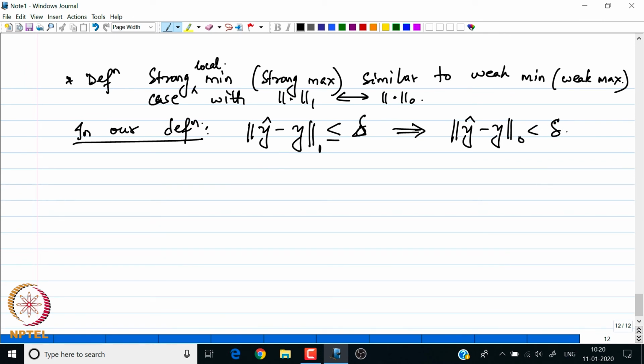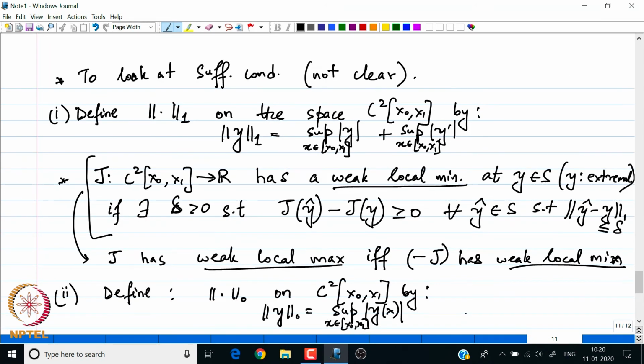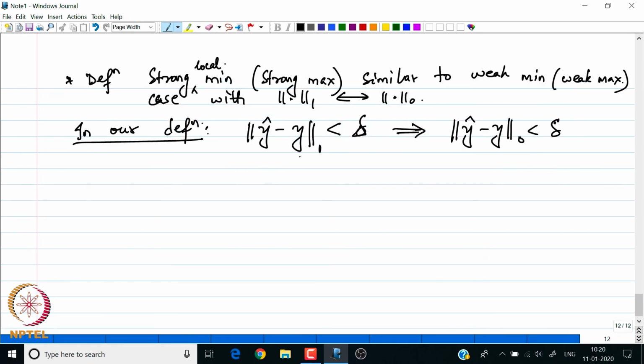This is a strict inequality here. The implication is that if an extremal is weak minima, then it is bound to be a strong minima, and the same result holds for maxima. So, weak minima implies strong minima, but the vice versa does not hold. It is clear to see why.